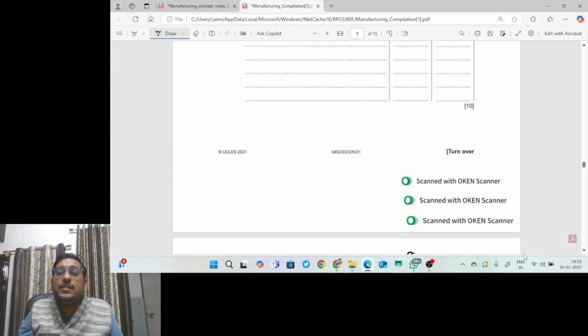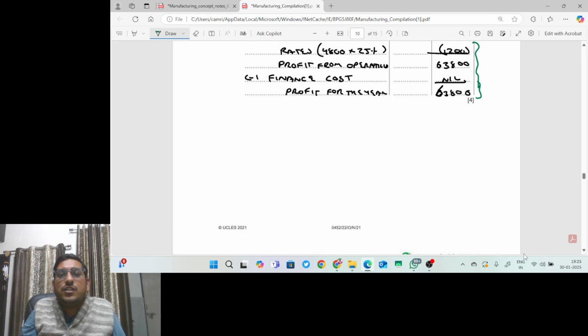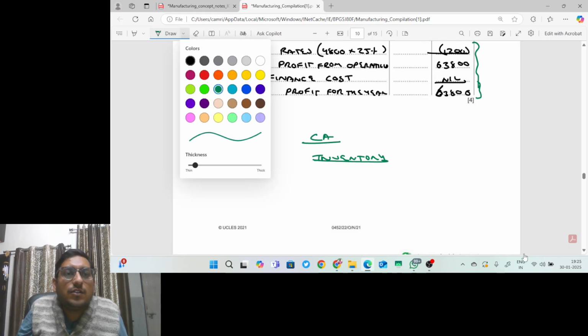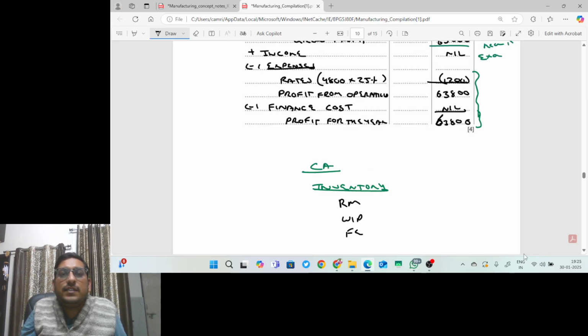If the financial position is also asked, then in the statement of financial position, under current assets, you have to write inventory and show three types of inventory. Since it is not asked in this question, we are just doing it for the sake of your knowledge. So inventory: raw material, work in progress, and finished goods, and which inventory? The closing one.